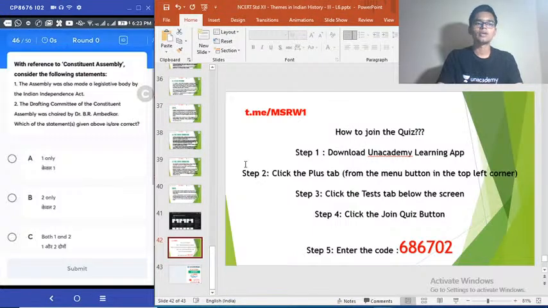Question number 46. With reference to Constituent Assembly, consider the following statements. 1. The Assembly was also made a legislative body by Indian Independence Act. 2. The drafting committee of the Constitution Assembly was chaired by Dr. B. R. Ambedkar. Choose the correct answer. So those who have attended my class today know the answer to this question. So let's see how many get this right.